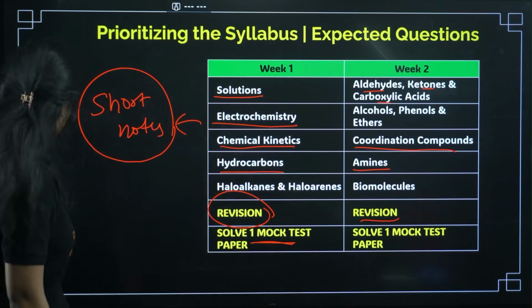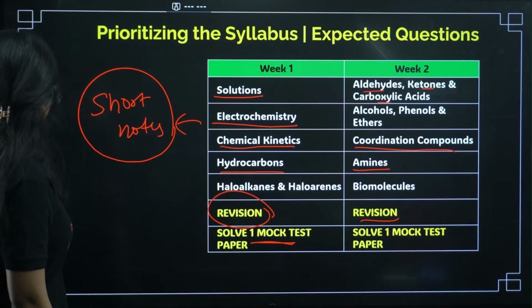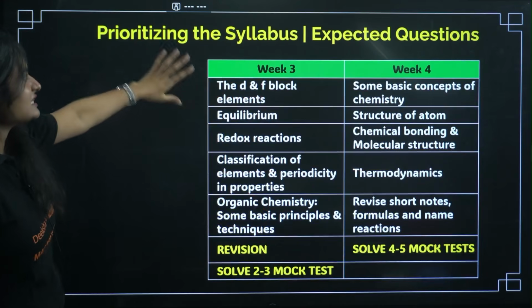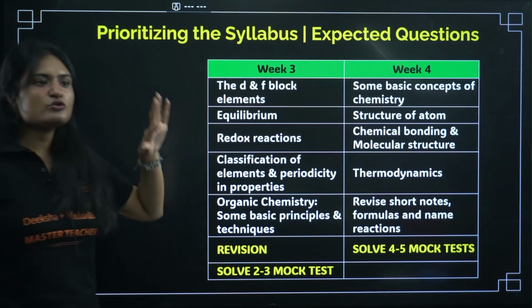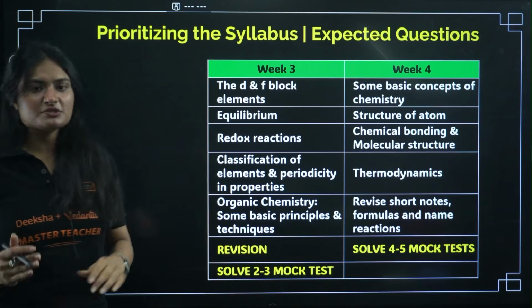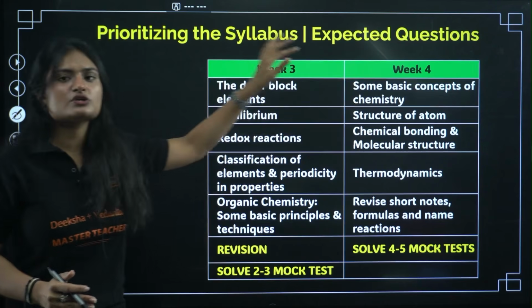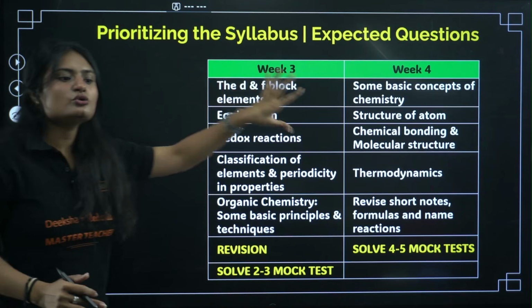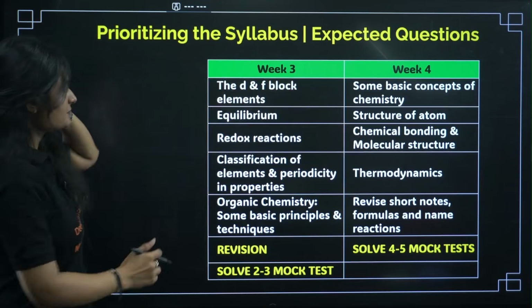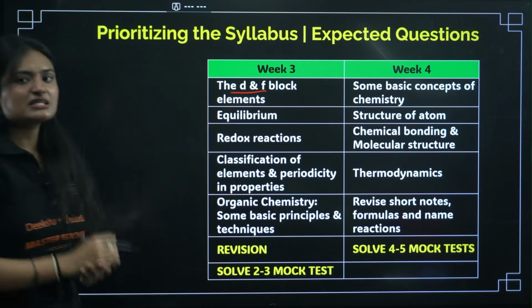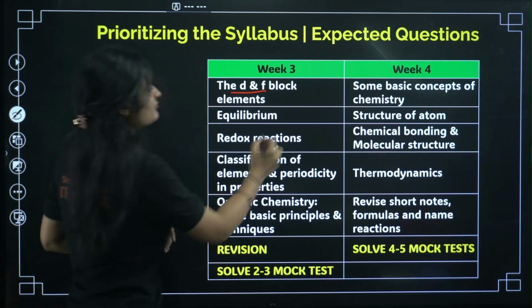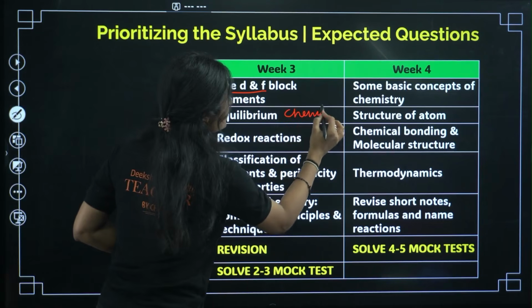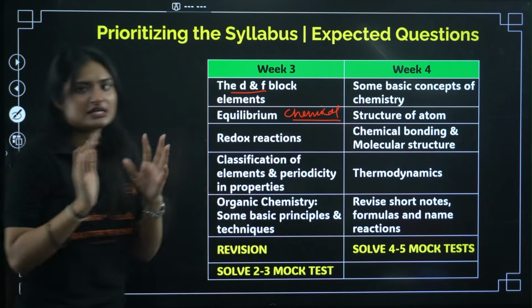Okay, now in week 3 and week 4, these are the medium to low weightage chapters, right? In week 1 and week 2, we are focusing on high weightage and moderate weightage chapters. In week 3 and week 4, we are focusing on moderate to low weightage chapters. These are some moderate weightage chapters. The d and f block elements, the electronic configuration of d and f block is very important, right? In equilibrium, we are focusing on chemical equilibrium, the relationship between Kc and Kp, that is very important.